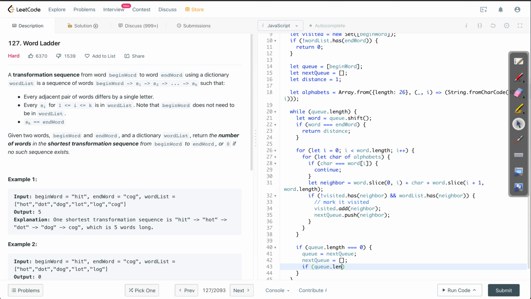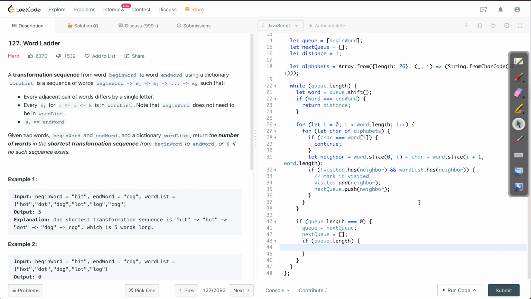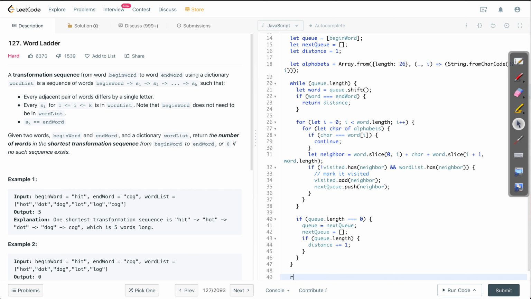So queue.length, if there is something, then we add 1 to the current distance value. So distance gets added, and then the loop goes over, and we check every time whether we have reached the end word or not. Once we reach the end word, we return from here. In case we were not able to find the end word in this whole process, then we return 0.